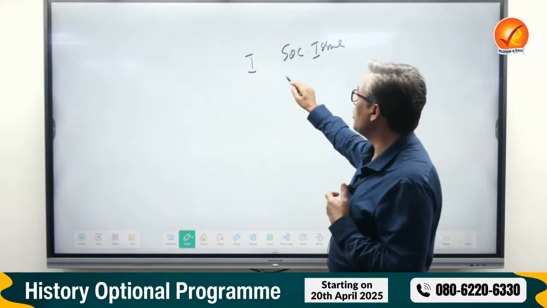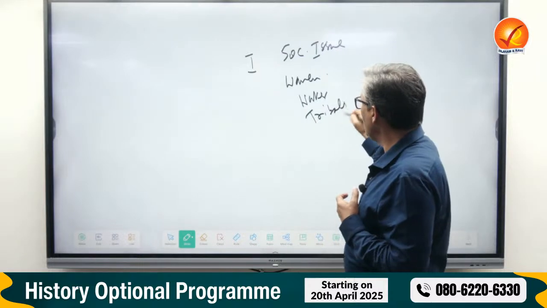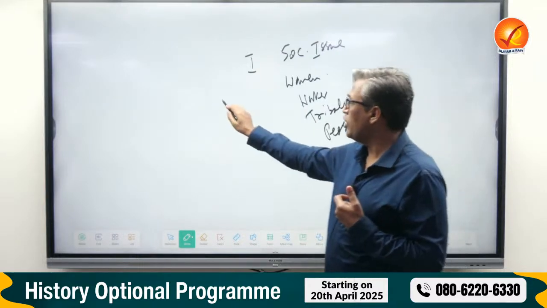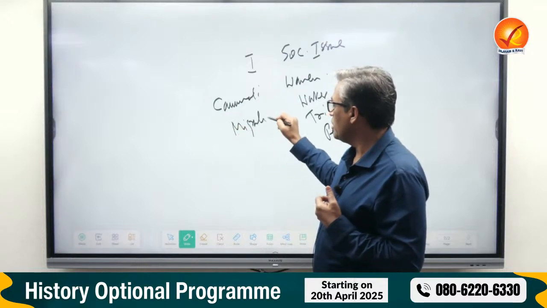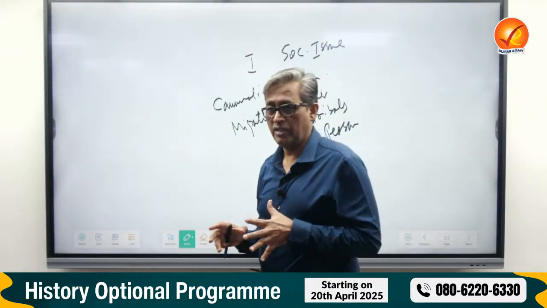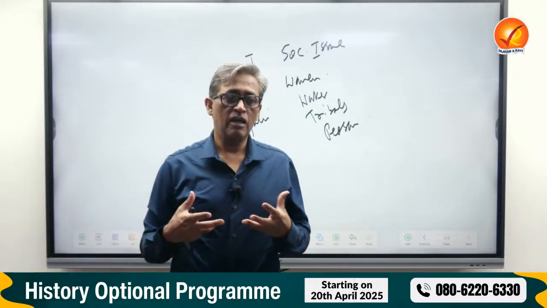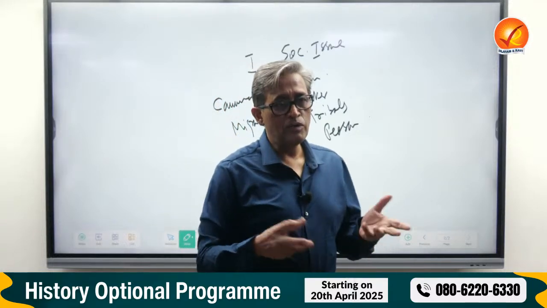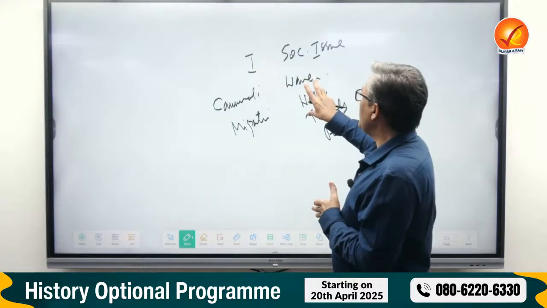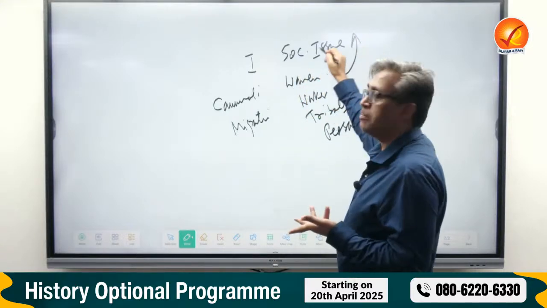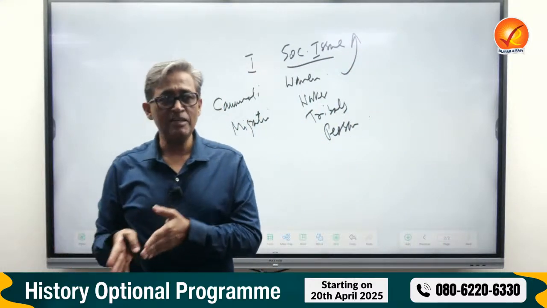For instance, when you're talking about women, workers, tribals, peasants, communalism in many Indian cities, migration of laborers, all are part of modern Indian history. I'm already teaching modern history to one batch and finished the last batch. One of the topics going on right now is the workers' movement in modern India. So a student who studied this can just continue in post-independence, which is in social issues. That means 70% of your part is completed through history.